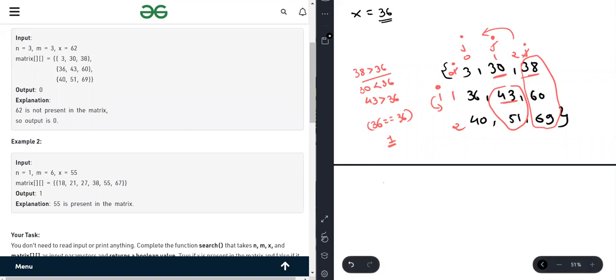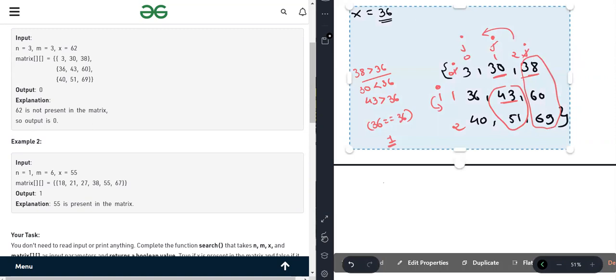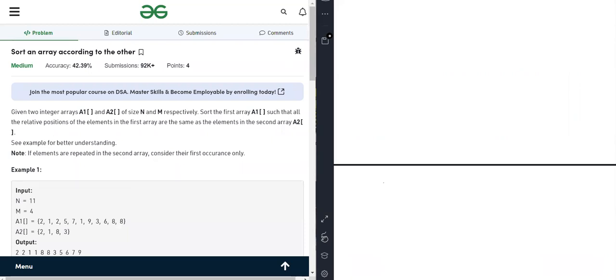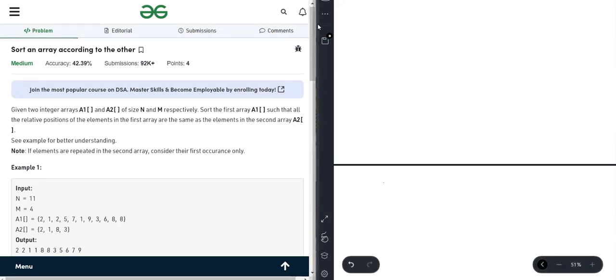Now let me erase all this because we are going to move to the second question. Let me close this tab also. The order of the questions might be different, but I will try to cover all the questions for revision purposes. Now what's the question?